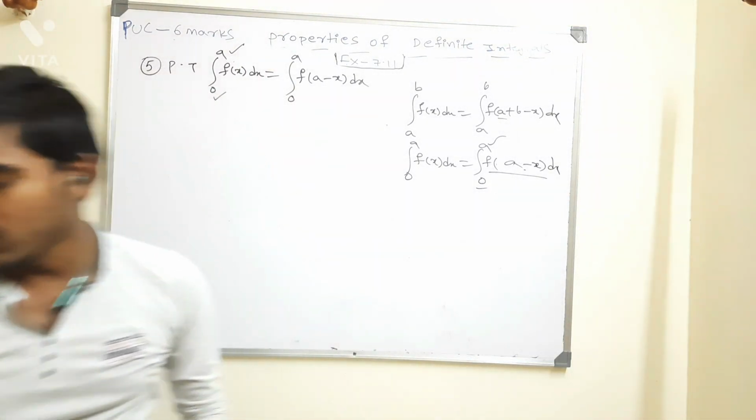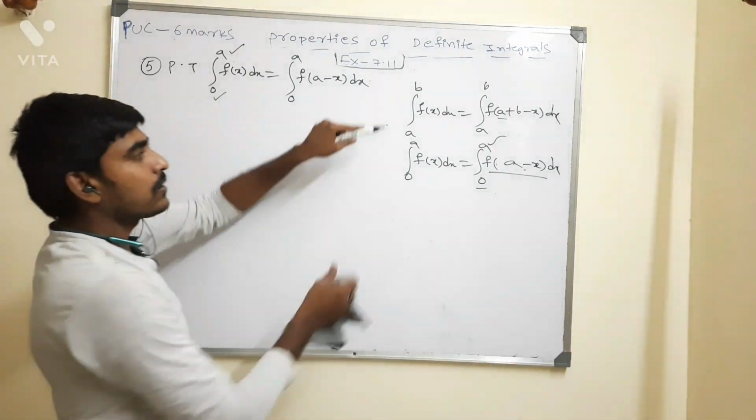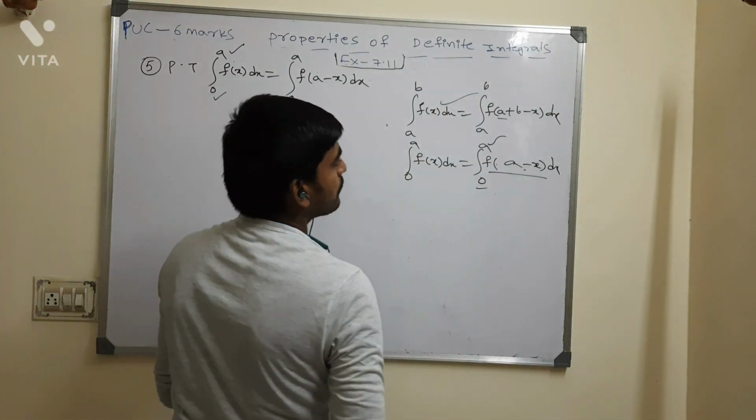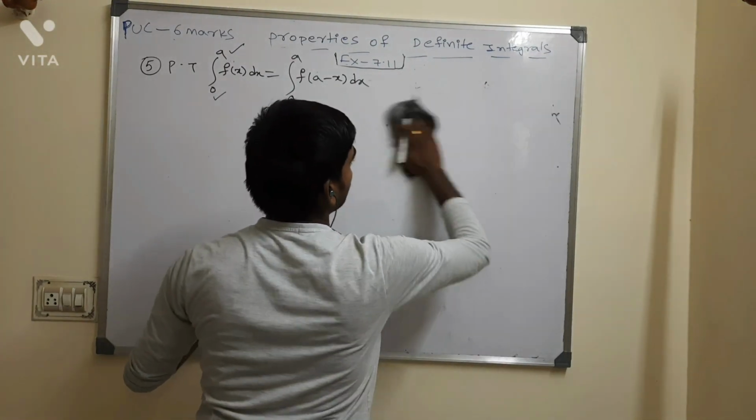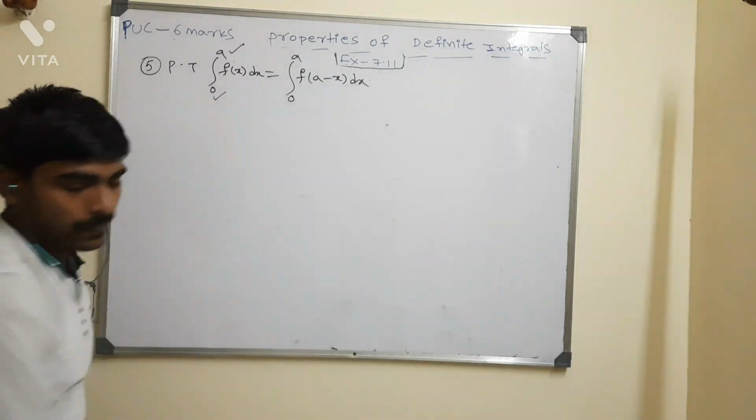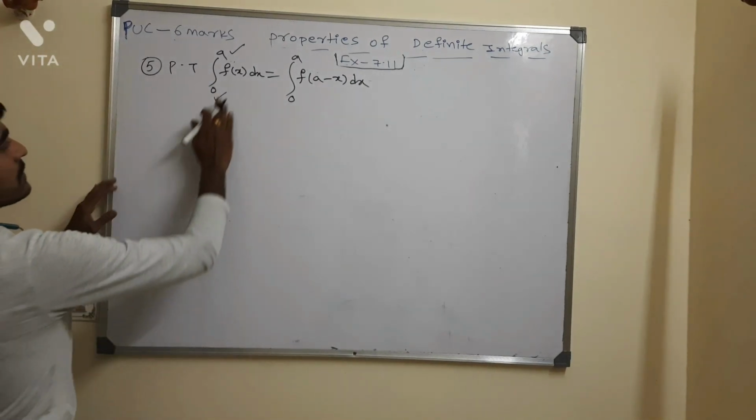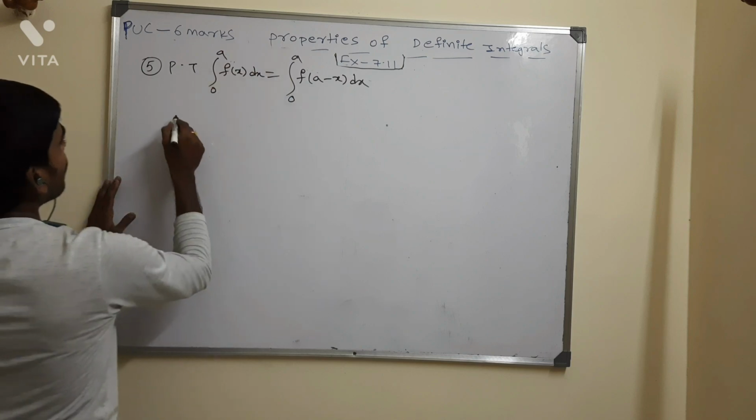Small thing. But how to prove it, sir? Same procedure. The procedure you followed for this, the same thing you please follow. That's it. Very easy, no? Properties.